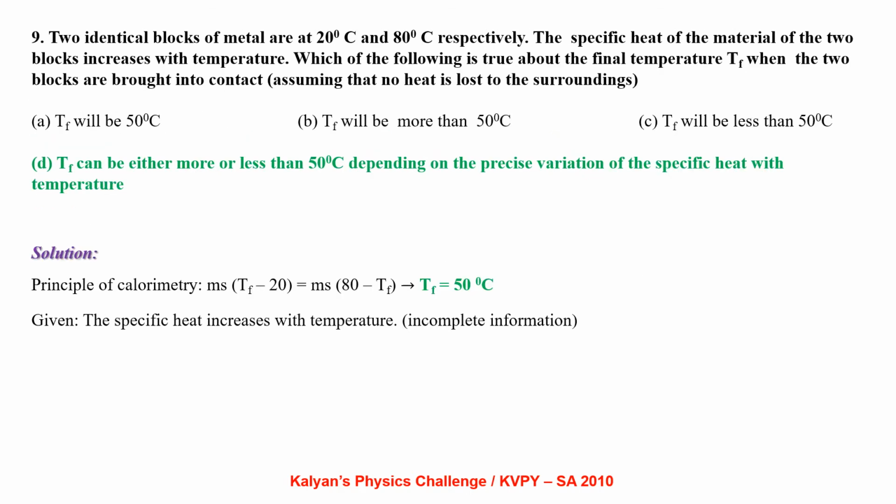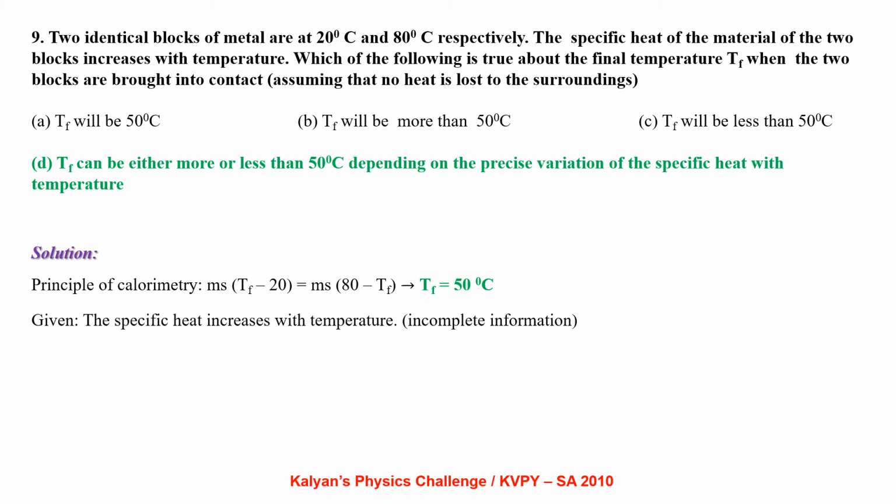Two identical blocks of metal are at 20 degrees centigrade and 80 degrees centigrade respectively. The specific heat of the material of the two blocks increases with temperature. Which of the following is true about the final temperature T final when the two blocks are brought in contact, assuming that no heat is lost to the surroundings?